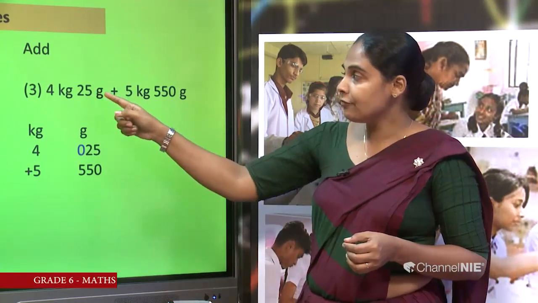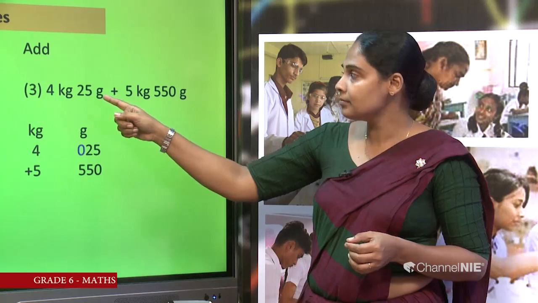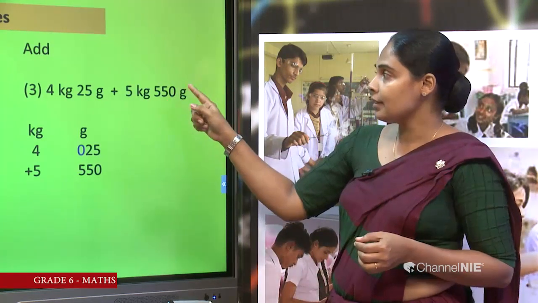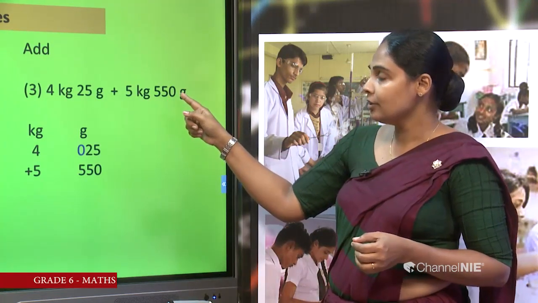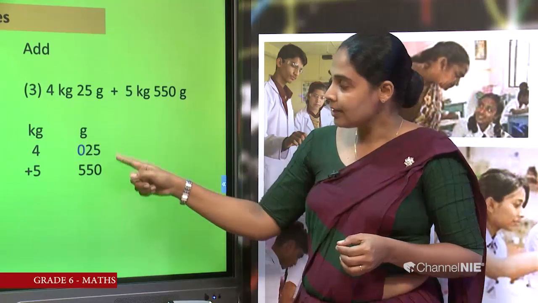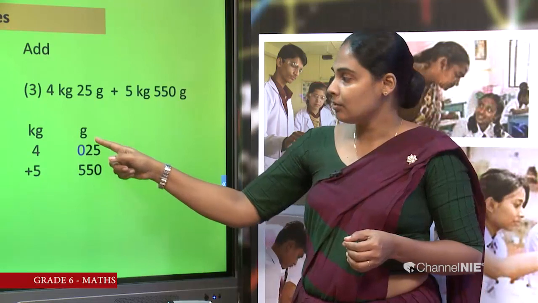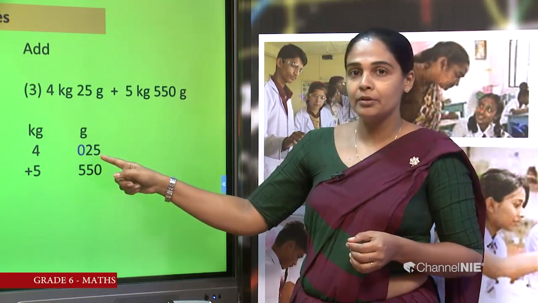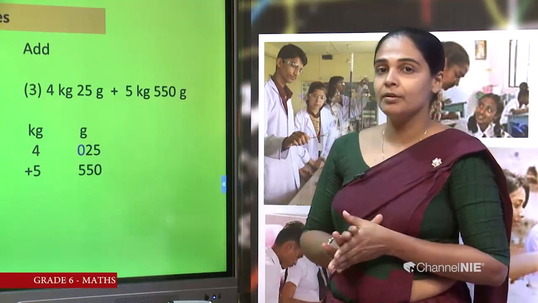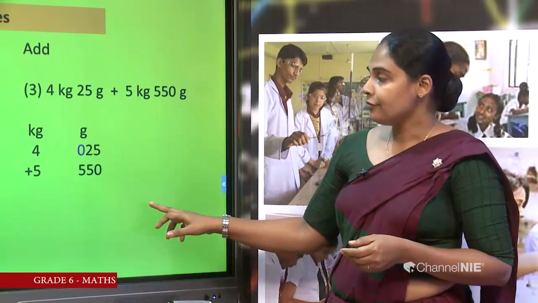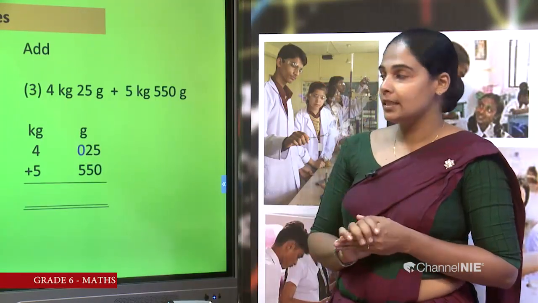So here in 25, 5 is in the ones place, and in 550, 0 is in the ones place. So when we are writing numbers, they should be in this way. So I put 0 in front of 25. You can follow it. Don't forget, okay, you should put that 0.